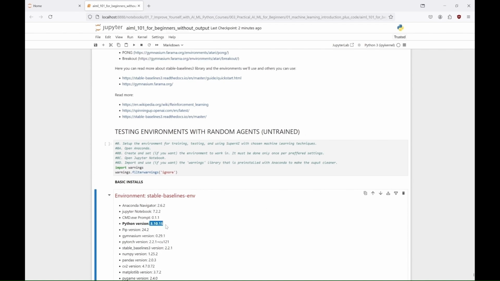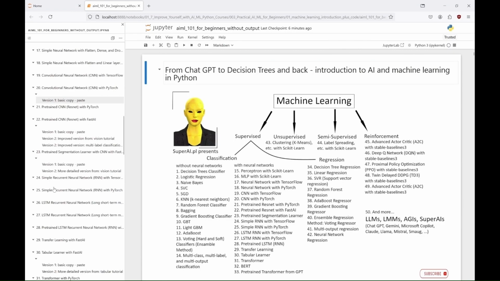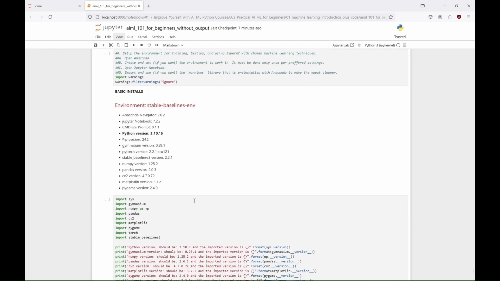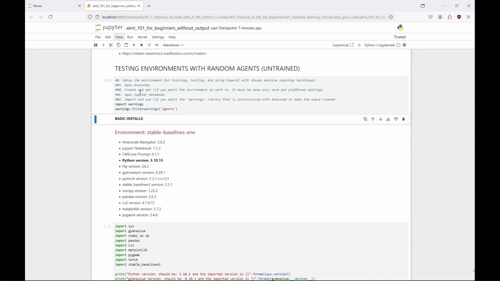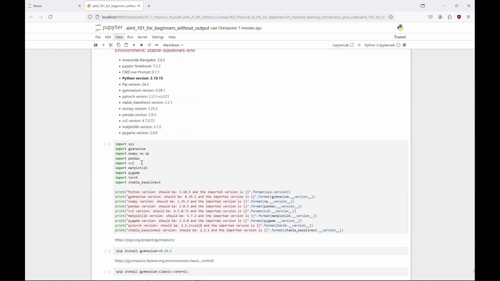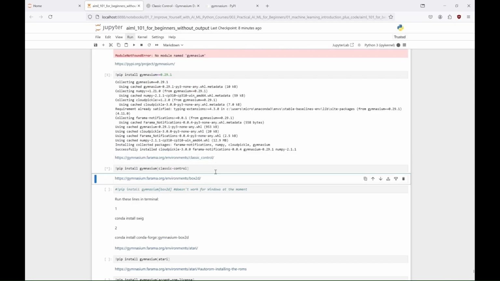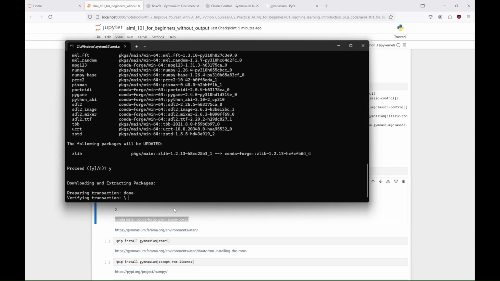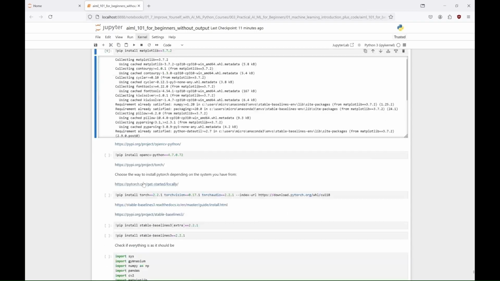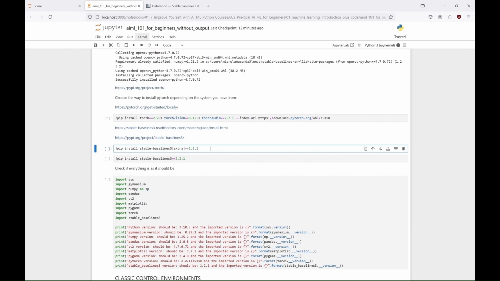We'll test here 4 simple algorithms: A2C, DQN, PPO and TD3, in 5 gaming environments: Cart Pole, Lunar Lander, Car Racing, Pong and Breakout. So at first we'll create an Anaconda Stable Baselines environment, with Python 3.10, Gymnasium 0.29, PyTorch 2.2.1, Stable-Baselines3 2.2.1, NumPy 1.25.2, Pandas 2.0.3, OpenCV 4.7.0.72, Matplotlib 3.7.2, and Pygame 2.4.0. As always, you can try other versions, but these are the ones that worked for me. We'll install Gymnasium with classic control games by using pip, but for Box2D we'll use Conda. For Atari games we'll need to install something called Accept-ROM-License. The other libraries will install like before. You can find all the info about it in the tutorial at my site.